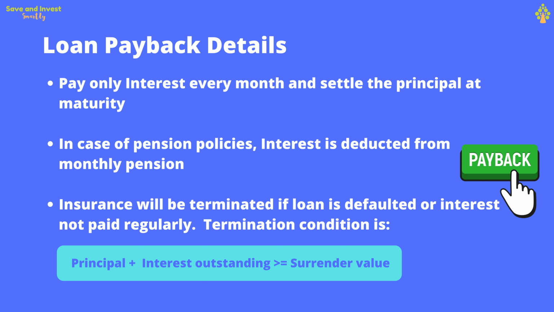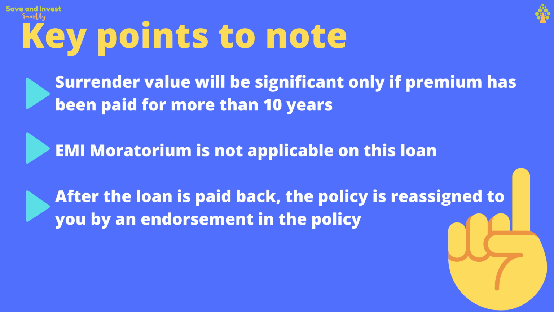But if you default on the loan, then the policy will be foreclosed to recover the dues. So how does LIC decide whether to foreclose or terminate this policy? If the principal and the interest outstanding is greater than the surrender value, then the policy will be terminated. So make sure that you pay the interest every month regularly. There are also other things that you should remember when you avail this loan against your LIC policy. You will have a sizable surrender value only if you have paid the insurance premium for at least 10 years. Else your loan amount may be very small and may not help you much.